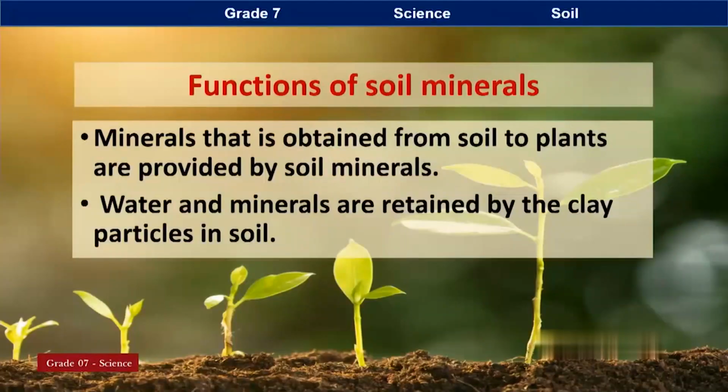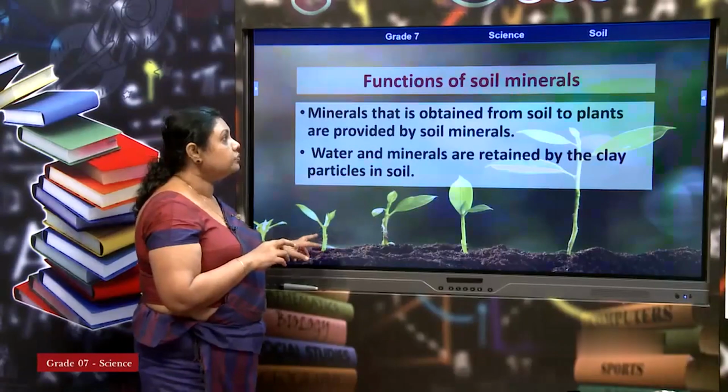So, with the help of loamy soil, with the help of the organic matter decayed there, definitely, and if it can retain air and water, it helps plants to grow very well. So, always soil minerals are there to give nutrients for the plants. At the same time, the water retained in there will give the property to the plant.